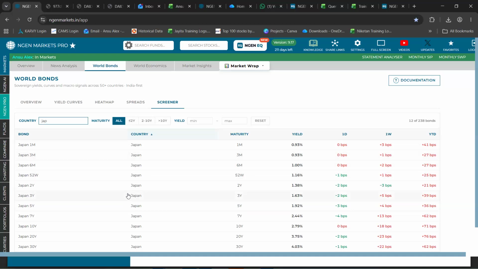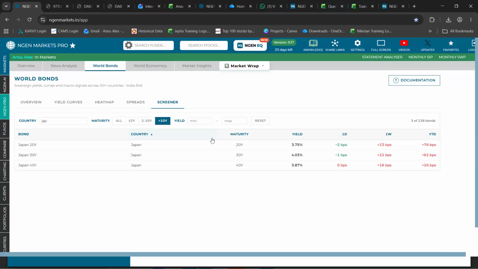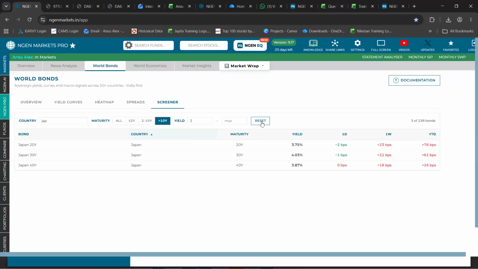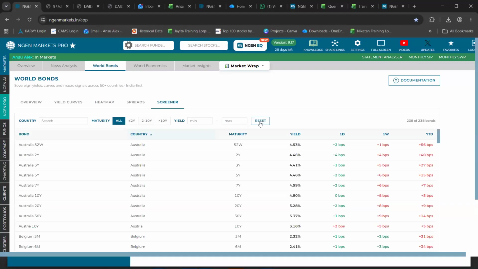If you are focusing on specific maturity bonds, you can select it from this search box. Let's say I'm focusing on bonds which are more than 10 years. You select, and only those respective maturity bond papers or yields come up. And within this, if you wish to input a yield range, you could also do the same, and the data comes up accordingly. And you can simply reset it to go back to the original page.